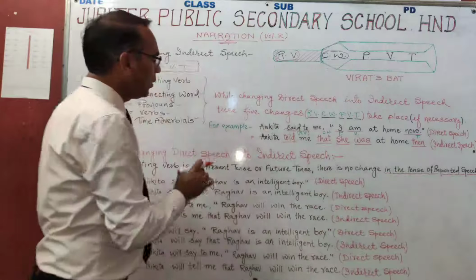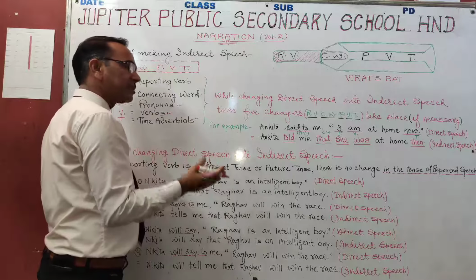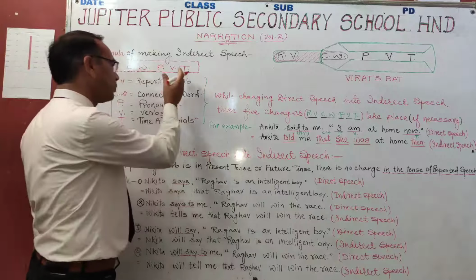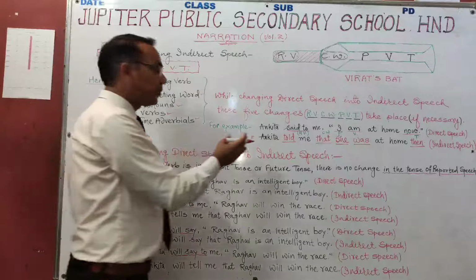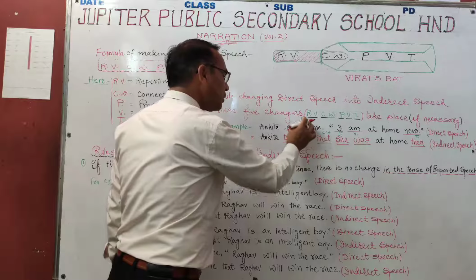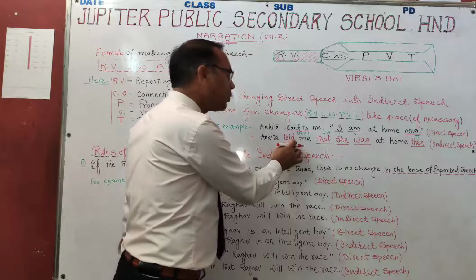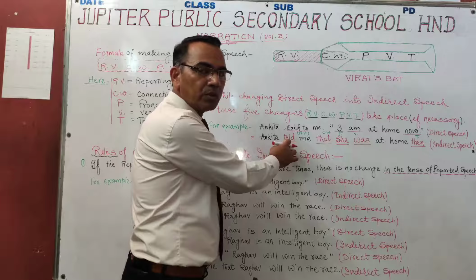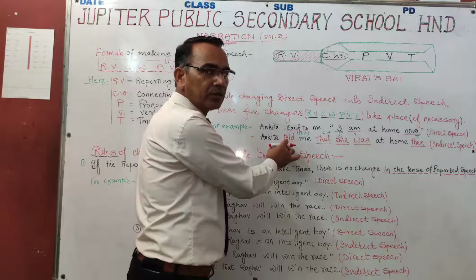Now we change this direct speech into indirect speech by using this formula RVCWPVT. RV, Ankita said to me, said to will be converted, will be changed into told according to rule. We shall discuss this point later on.